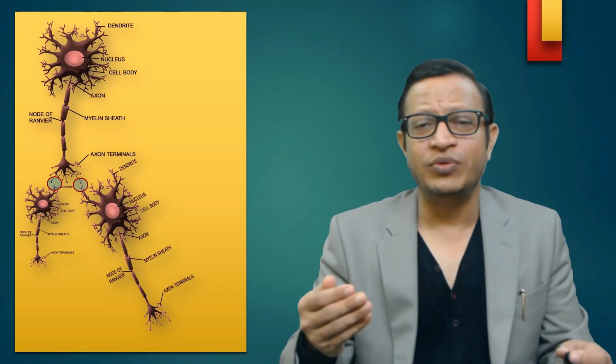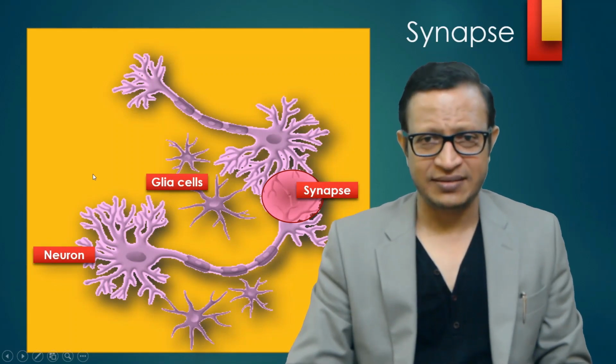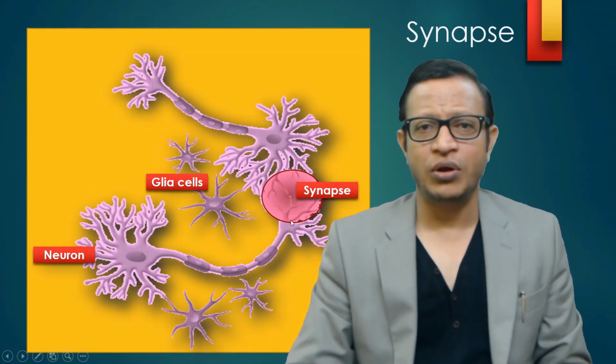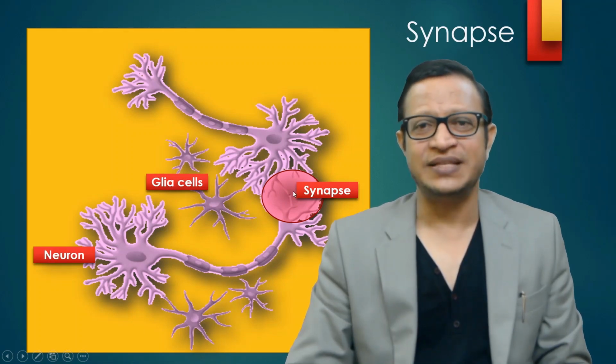See, now another important function. I told you one neuron will communicate with another neuron by a connection called synapses. So now you can see there is one neuron, there is another neuron. So this connection is called synapses.